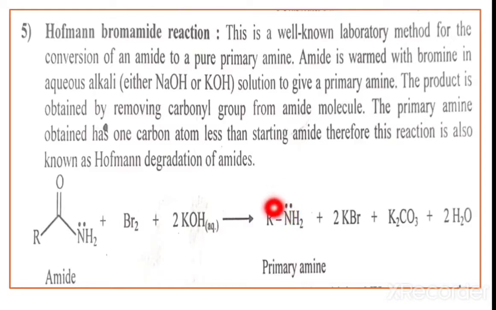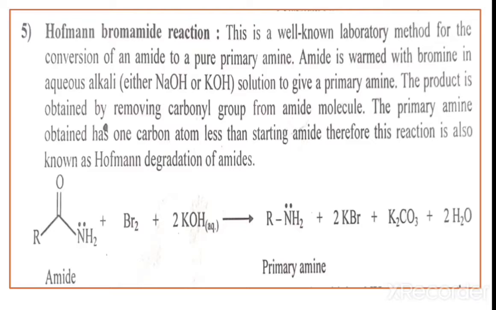That means the amide, RCONH2, plus Br2 with potassium hydroxide gives RNH2, the primary amine, along with a byproduct.